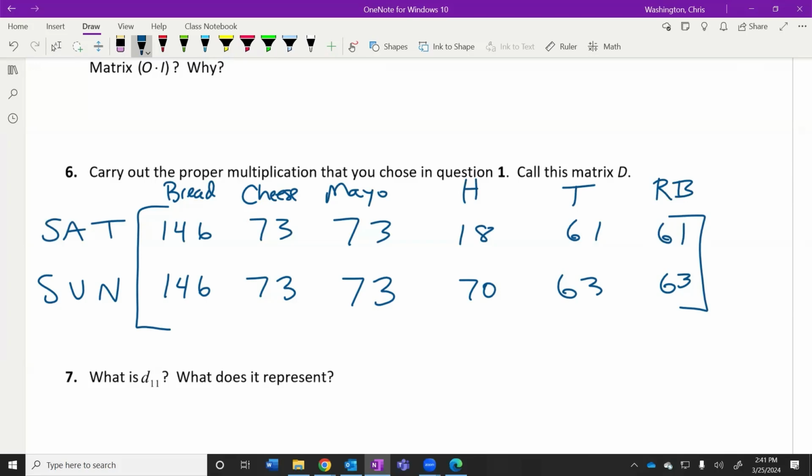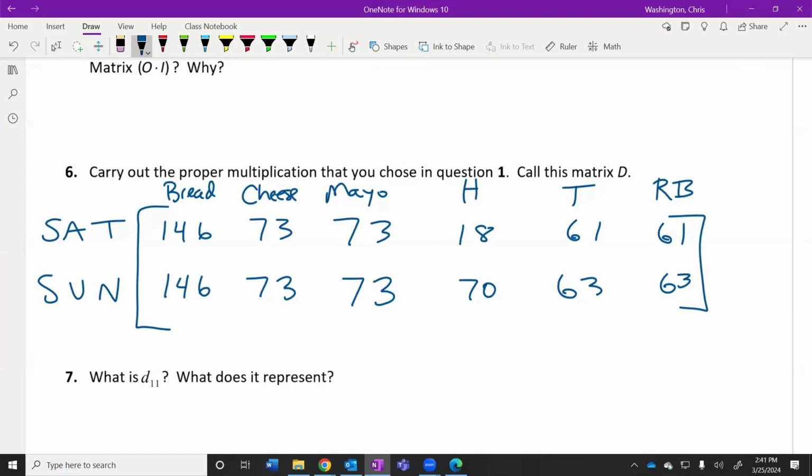Now, let's go back and answer number 2, number 3, and number 4. Number 2, how many slices of bread are needed on Saturday? Man, was 10 seconds long enough earlier? Probably not. But if I have this matrix, is 10 seconds long enough? Yeah, absolutely. So we needed 146 slices of bread on Saturday. So you can go back and answer number 2 now. We could have figured that out, but how long would it have taken? And that would have only figured out 1 element of that matrix.